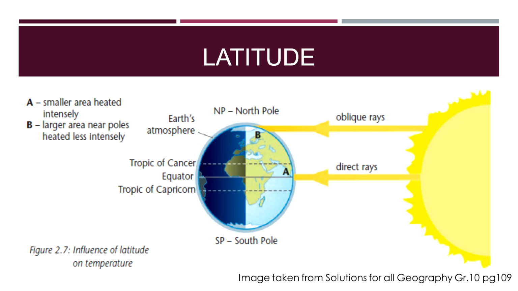Whereas those oblique rays hitting the poles, they are heated much less intensely because they come in at this oblique angle and then it has to spread over a far larger area, thus causing it to be less warm as a result of the latitude. So now that's already 2 factors affecting temperature. You have your seasonal change and you have latitude.